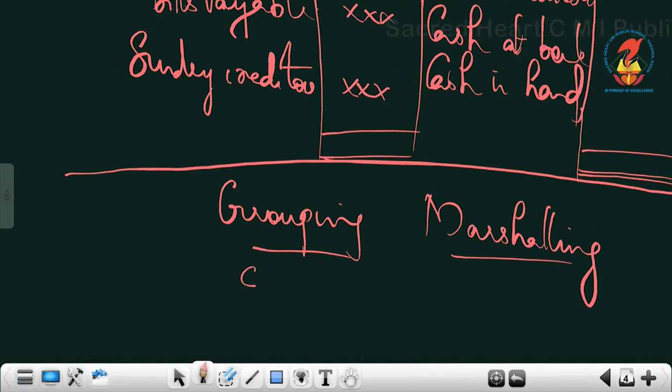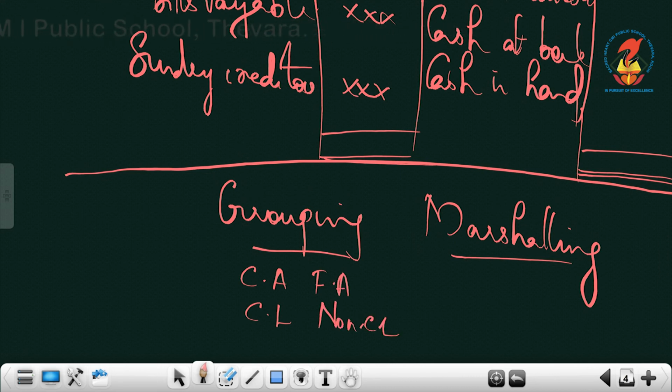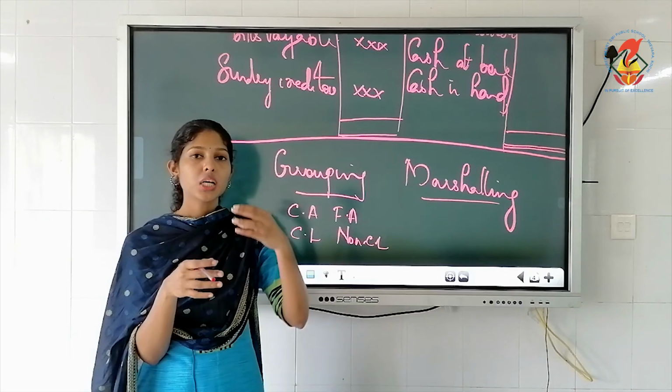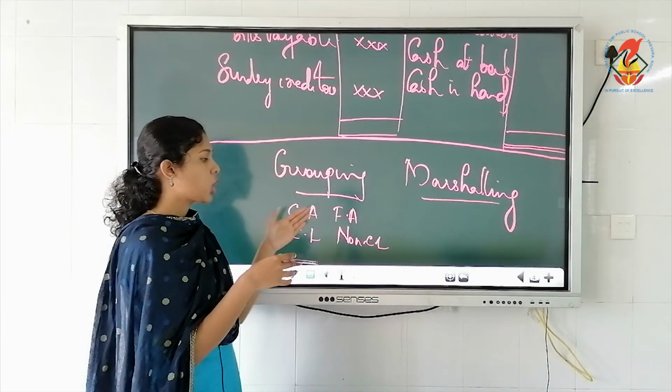Like all current assets will be grouped under the current assets head on the asset side. Similarly, all current liabilities will be grouped under the current liabilities head. Then we have fixed assets and fixed liabilities or non-current liabilities. This is called grouping. Items of similar nature will be put under common heads.